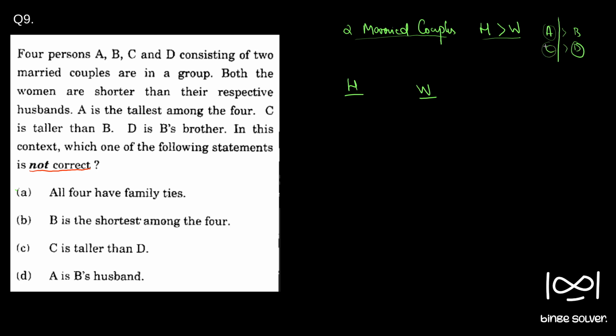So the tallest person will be from the husband group only.